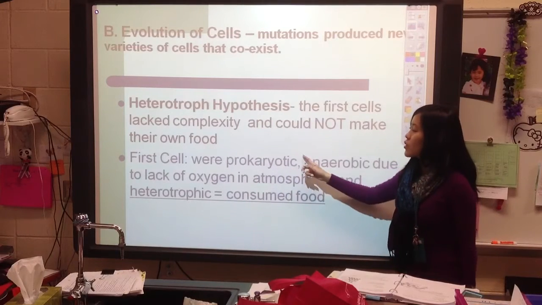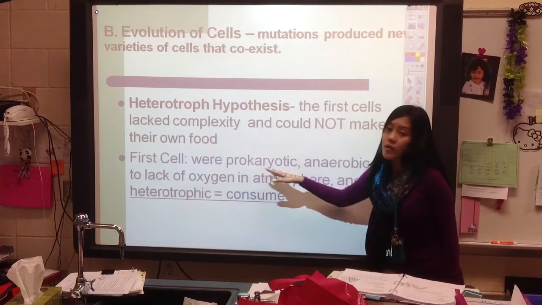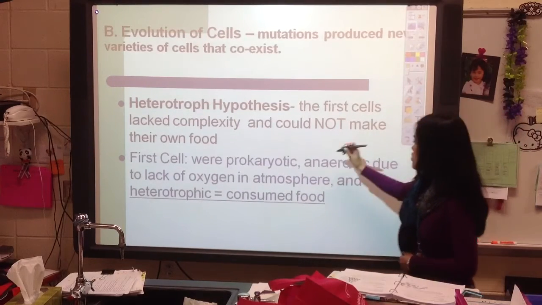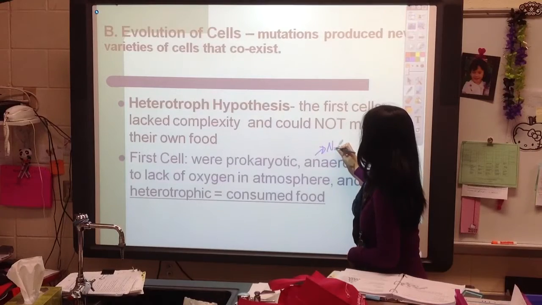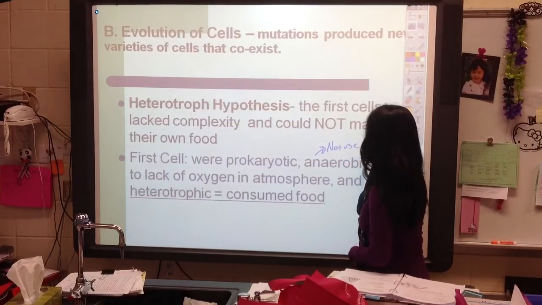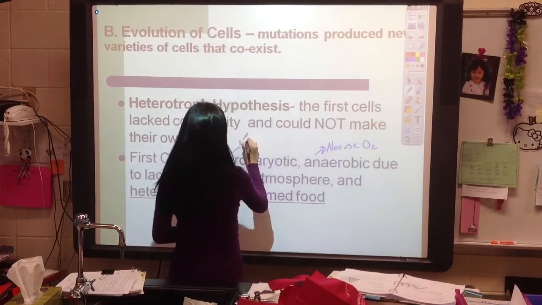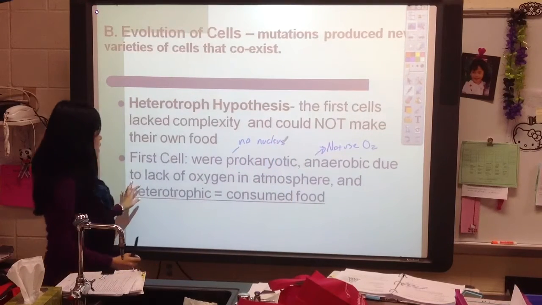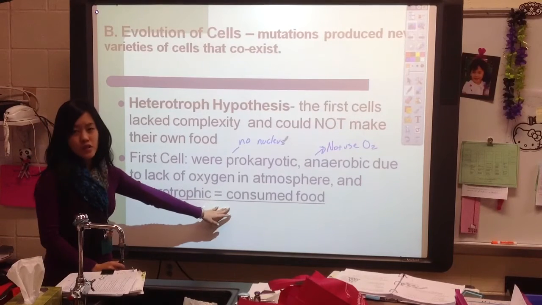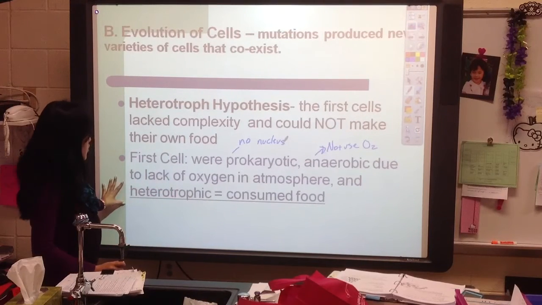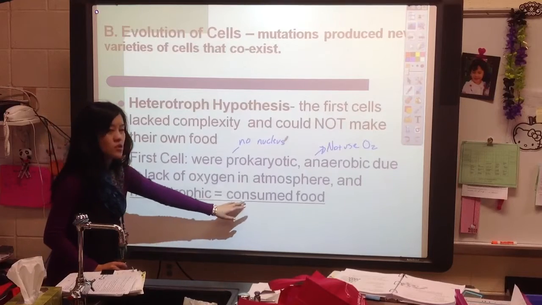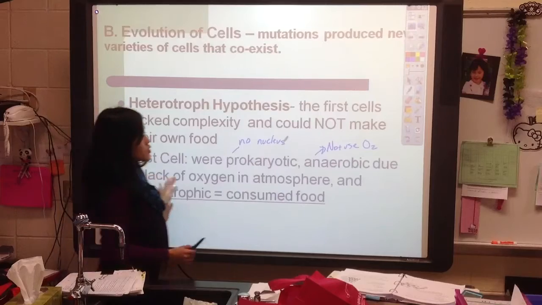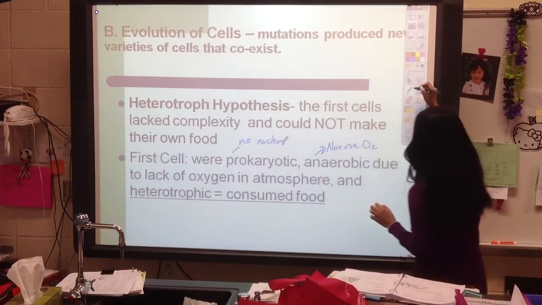However, the first cells were prokaryotic, before the nucleus, anaerobic, not using oxygen, or O2. So no nucleus, didn't need oxygen, and they consumed food. Heterotroph or heterotrophic means you consume food. You eat food. You can't make your own food. Okay? So these are our first cells, and that's the most simple type of cell you can have.